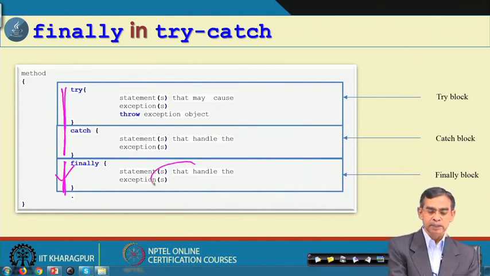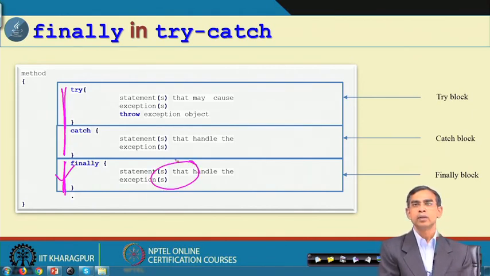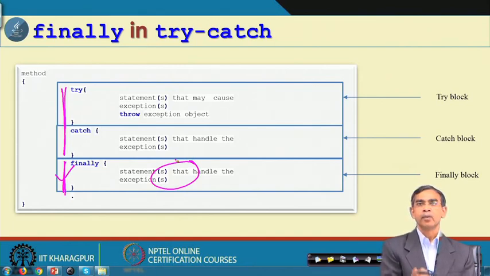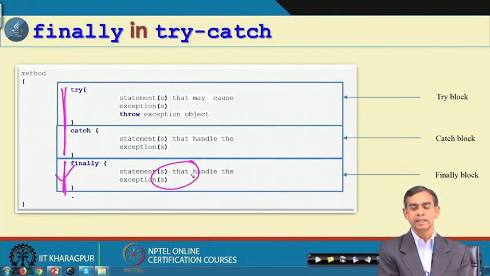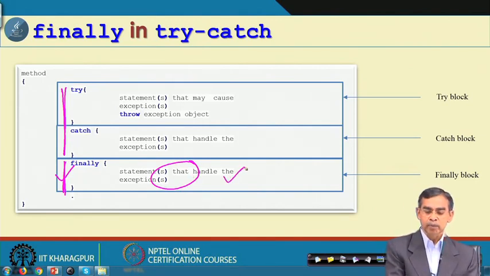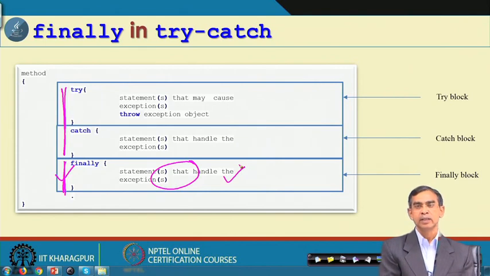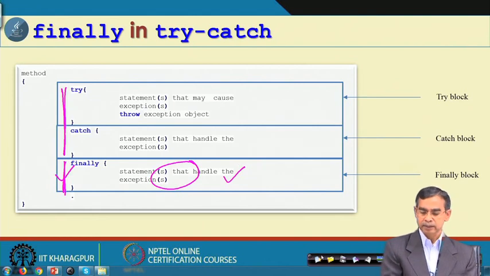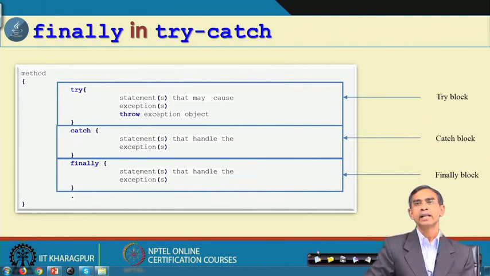So, this code helps the programmer: if an error occurs, then what is the remedy for that error. The programmer has the flexibility to mention or prompt the user what to do if the error occurs, and if it does not occur, you can say that the program is running successfully, this kind of thing. So, this is the idea about finally.